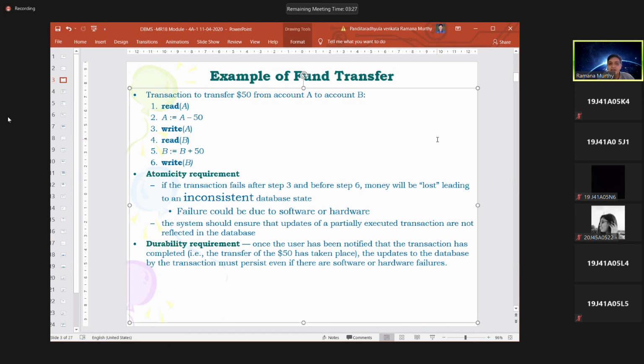Atomicity means if the transaction is completed successfully, the values are final; if it is not completed successfully, it has to come back to the previous values. The operation we are calling the atomicity requirement. Once again we are dealing with atomicity requirement.